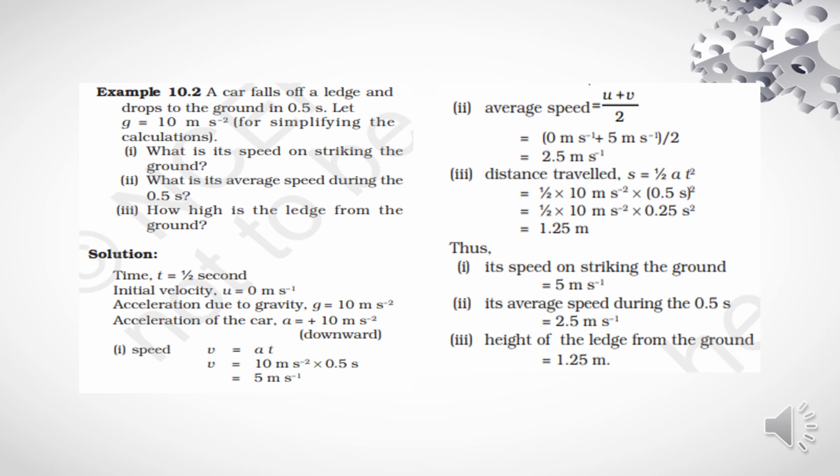And distance traveled, that is s, is equal to half of at square, because the initial velocity is 0, so that term ut gets 0. Now we can proceed: 1 by 2 into 10 meter per second square into 0.5 second square. You will get the distance traveled is 1.25 meter. Thus, speed on striking the ground is 5 meter per second, its average speed during the 0.5 second is 2.5 meter per second, and the height of the ledge from the ground is 1.25 meter.